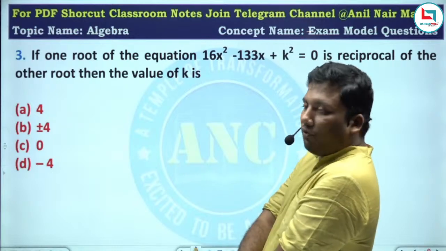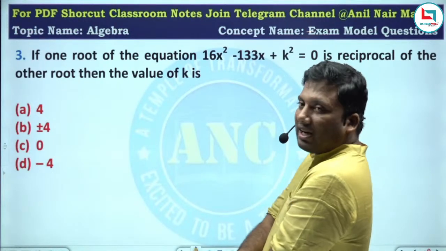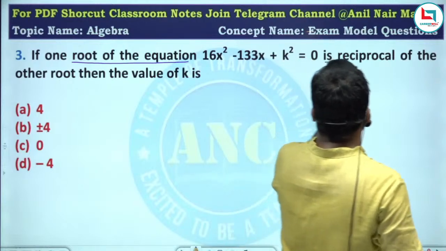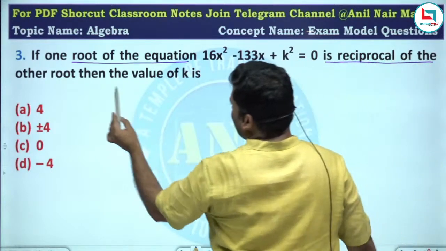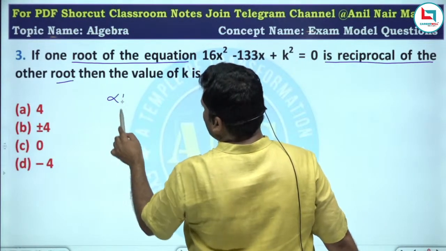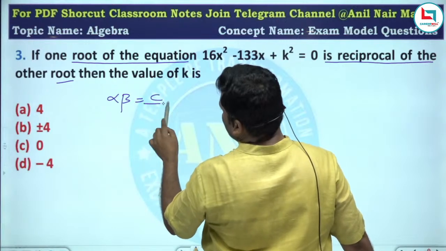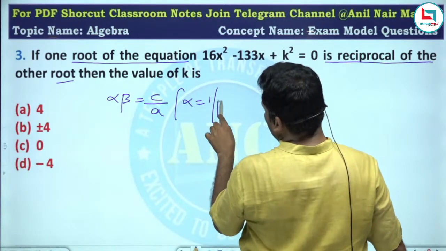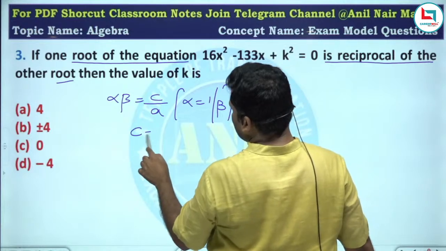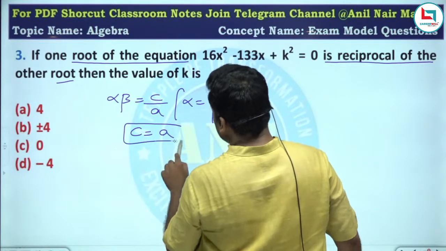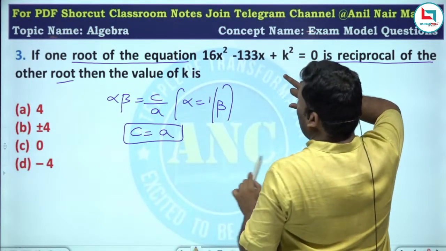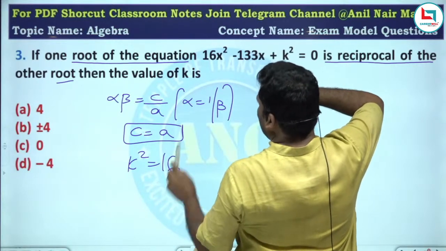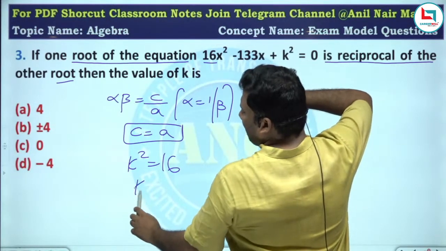Third one, if one root of the equation is the reciprocal of the other. Product of the roots is c by a. Roots are reciprocal to each other, so c is equivalent to a. So what is c? K square. K square equivalent to a. A is the coefficient of x square.